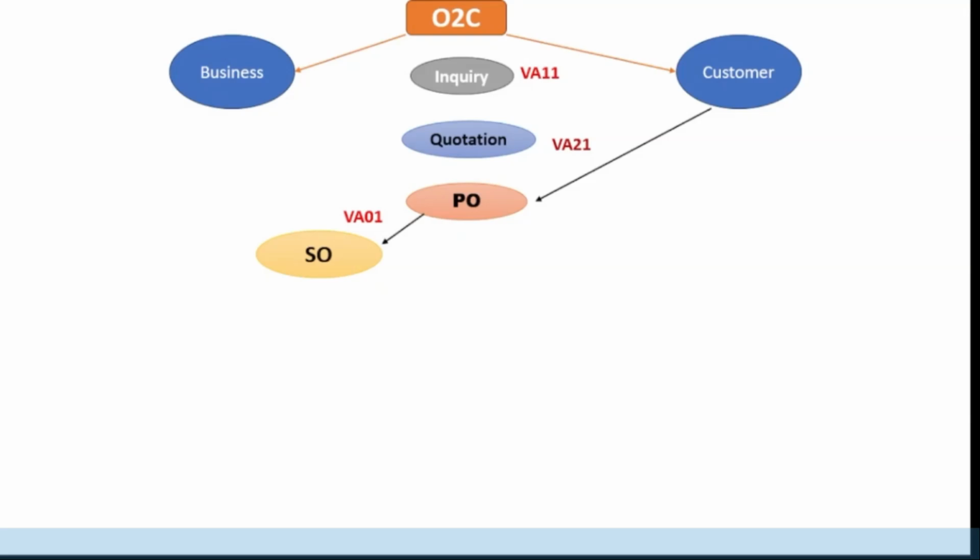So what is the sales order? A sales order is a legally binding order created based on the customer request. It contains the customer details like sold-to party, ship-to party, and various partner functions that will be involved. Material, quantity, pricing, and delivery dates, along with payment terms and delivery conditions would be there. So the sales order is actually the first step of the O2C cycle, the O2C process.